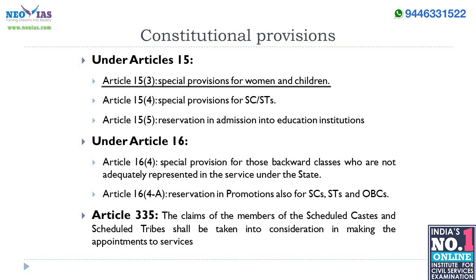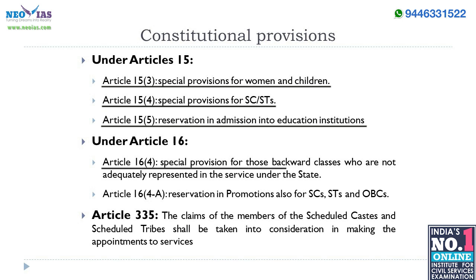Similarly, Clause 4 empowers the state to make special provisions for advancement of socially and educationally backward classes. Besides this, Clause 5 empowers the state to make reservations in admissions into educational institutions, including private institutions, except for minority educational institutions.